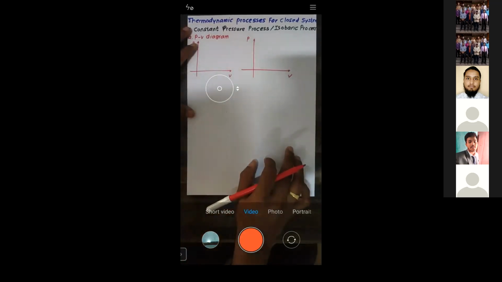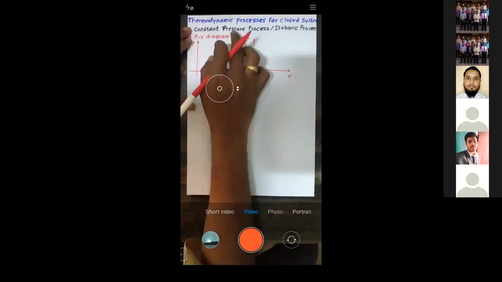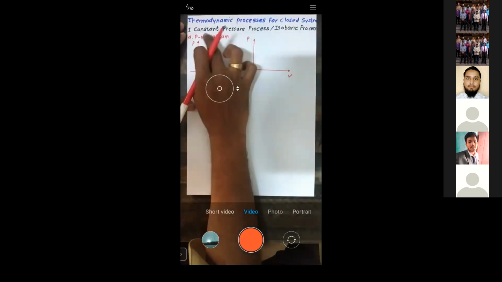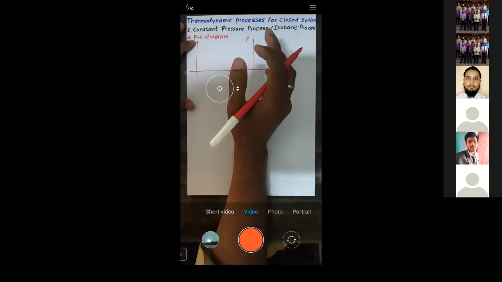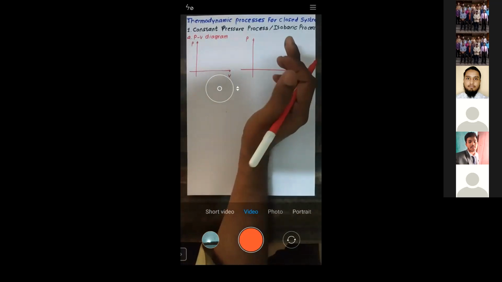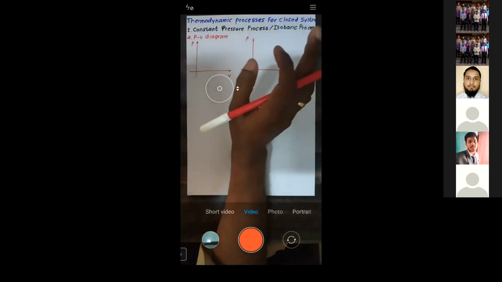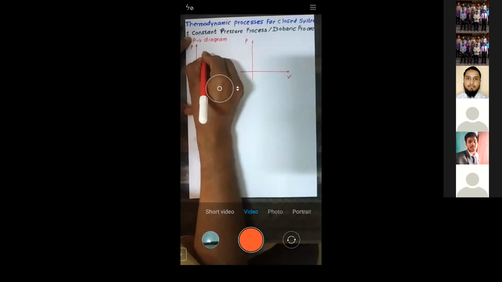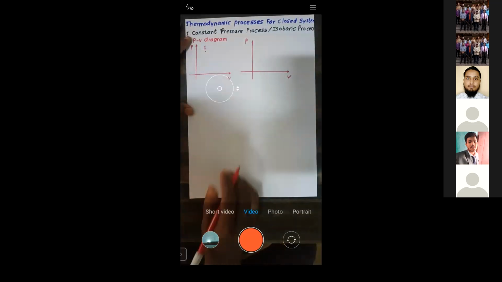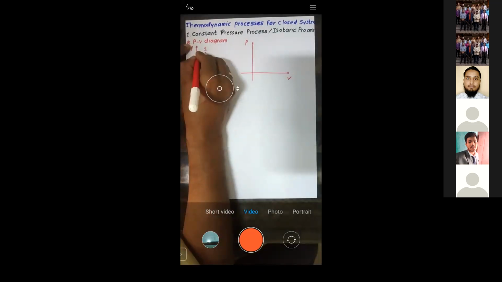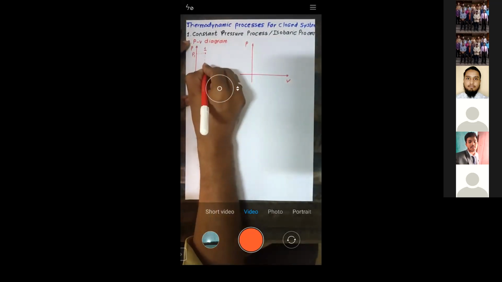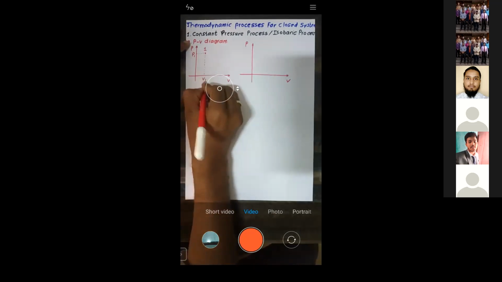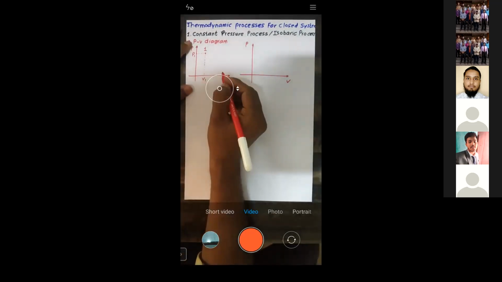I'm telling you how you will plot a constant pressure process on a PV diagram. It has to be a horizontal line. If it's horizontal, there are 2 possibilities, either to move on the left-hand side or to move on the right-hand side. So let us start with that. Let us consider this point number 1, the initial state, where pressure is P1 and volume is V1. From point number 1, I will move to point number 2.